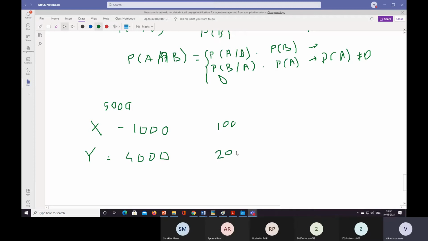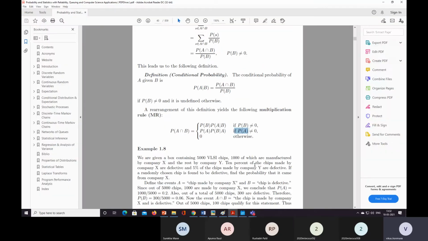So these are the defective chips produced by companies X and Y. Now next, if a randomly chosen chip is found to be defective, find the probability that it came from company X.